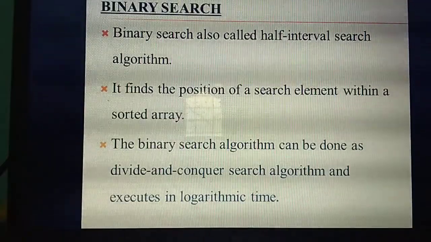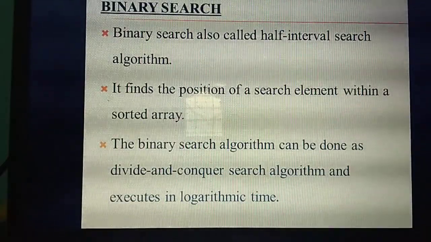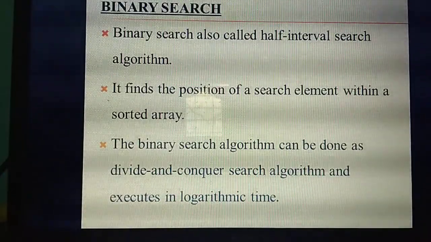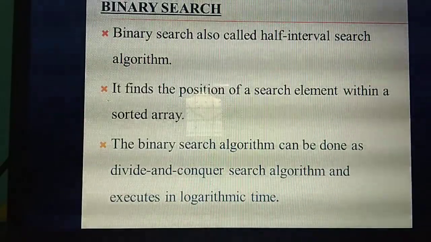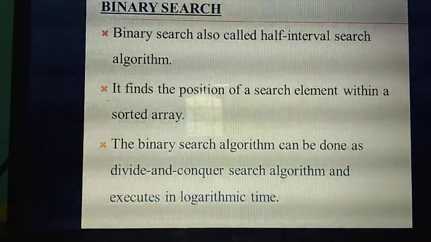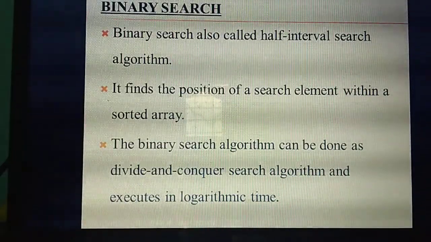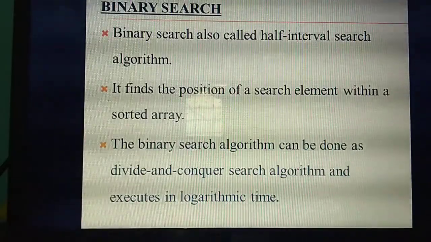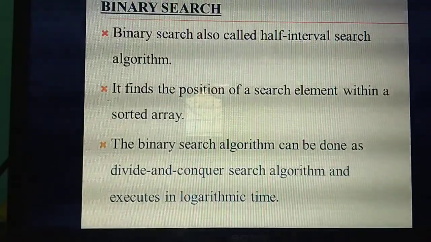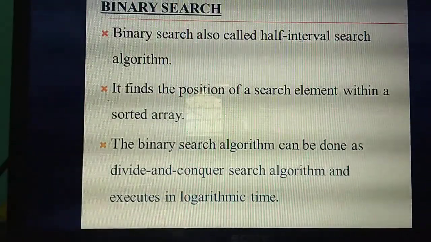Before we study the binary search algorithm, recall the linear search algorithm from the last class. What's the other name of linear search? Very important question. Linear search, binary search, all algorithms are very important, so please don't skip any algorithm. Study well, because you can expect any question from this. The other name of linear search is sequential search algorithm.